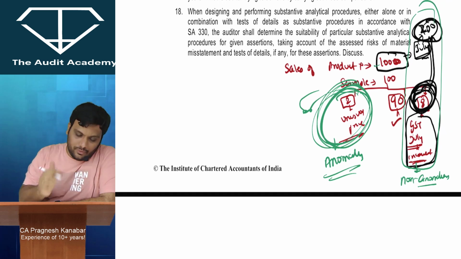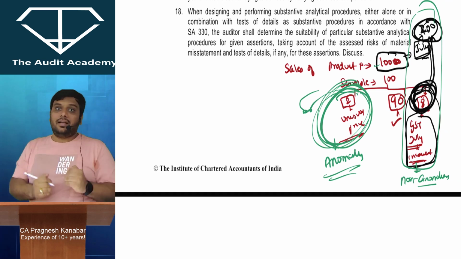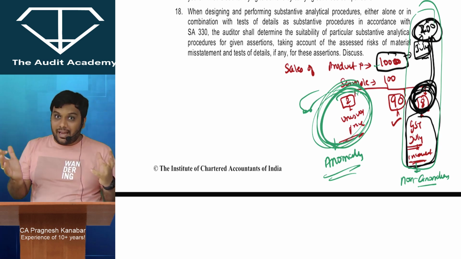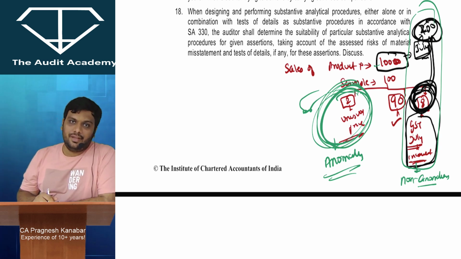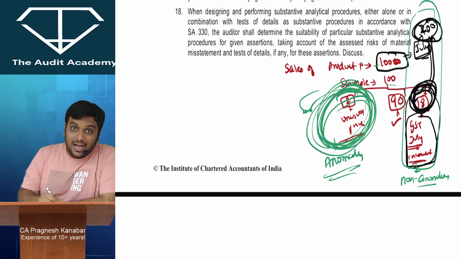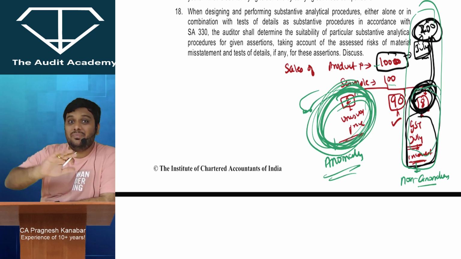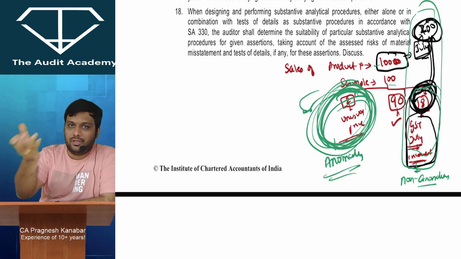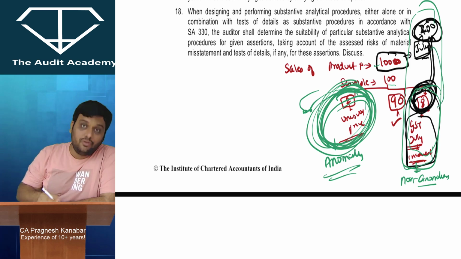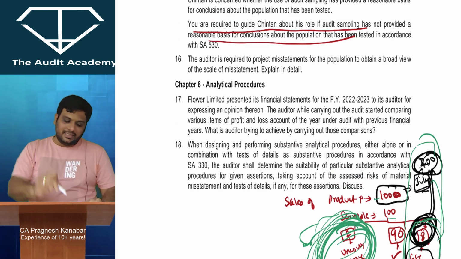So what I'm trying to tell you is that when I'm projecting misstatements, that sample में इतना गलत है, then what can be the misstatements across the whole population? If I'm projecting that, I cannot just simply cross multiply. I have to divide the misstatements into 2. What is where there is an anomaly, something unusual, strange, not representing the population, and what is non-anomalous, meaning something that is representing a part of the population or the population. Then non-anomalous can be projected to the population to get some approx misstatements, but this cannot be cross multiplied or projected to the population. That is exactly what they are giving over here.